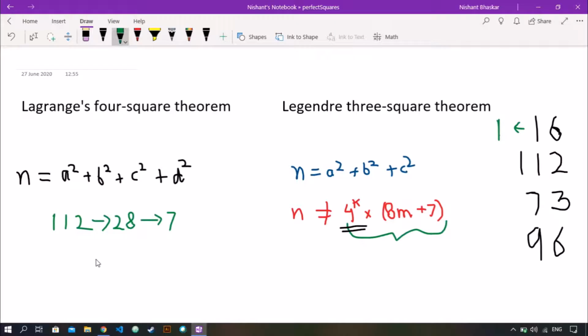So we check 7 modulo 8 is equal to 7. So 112 is of this form, and the answer is 4.